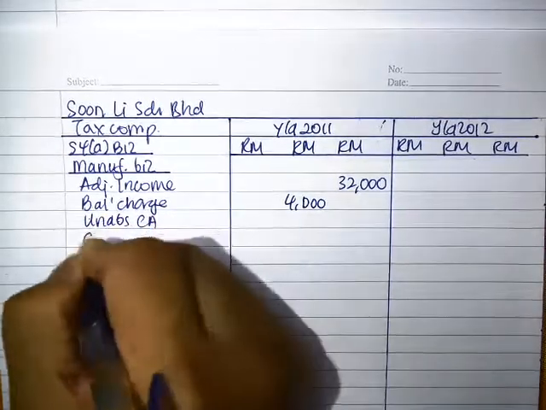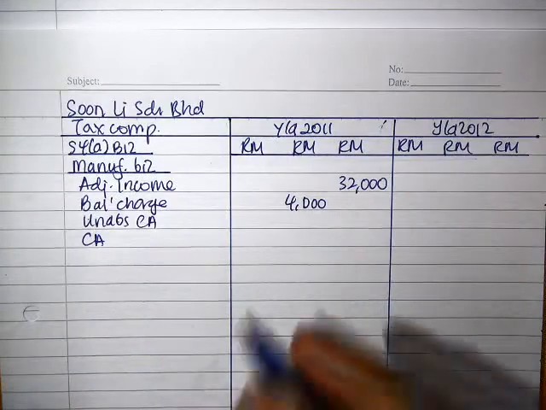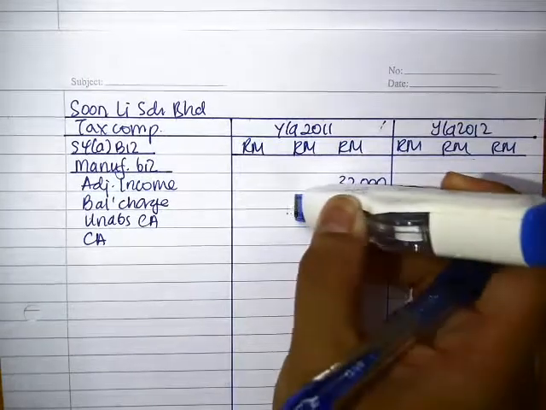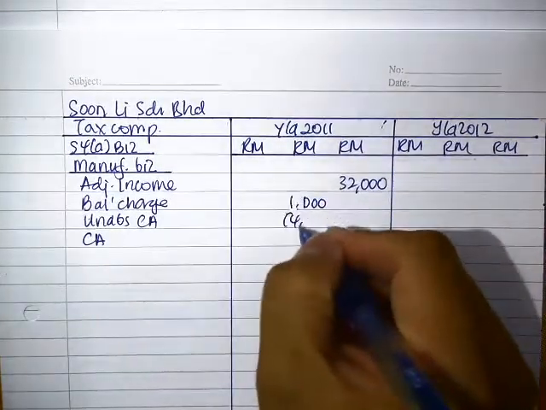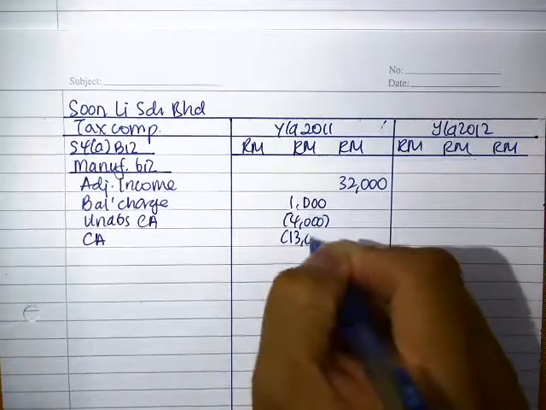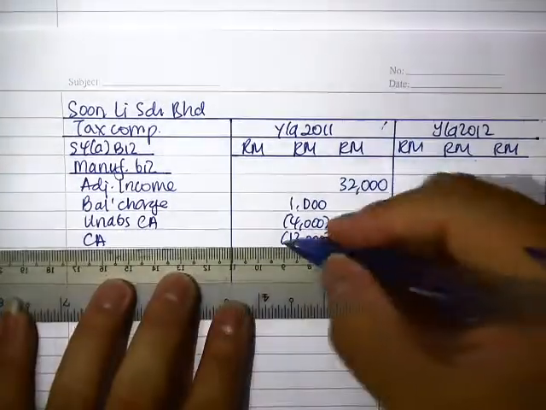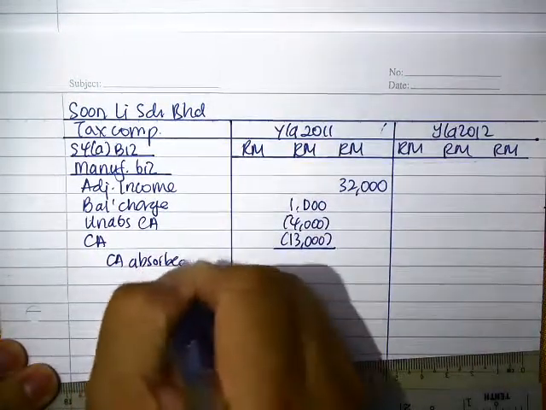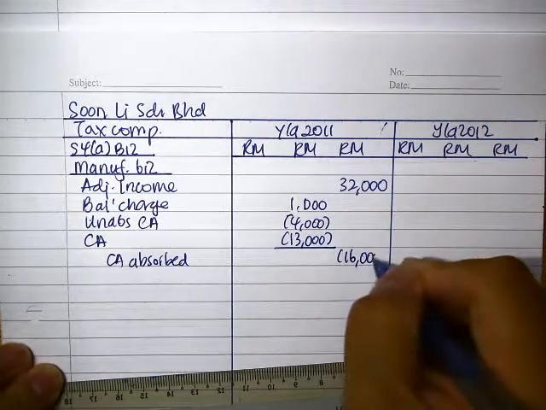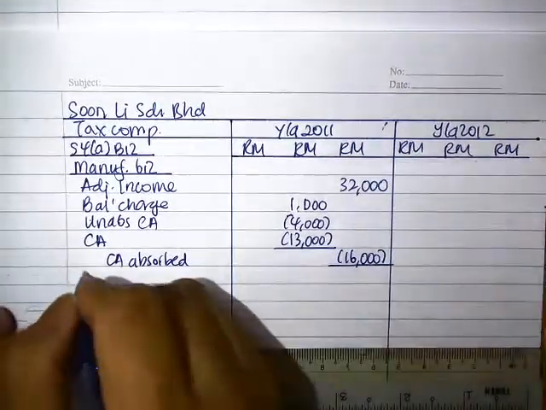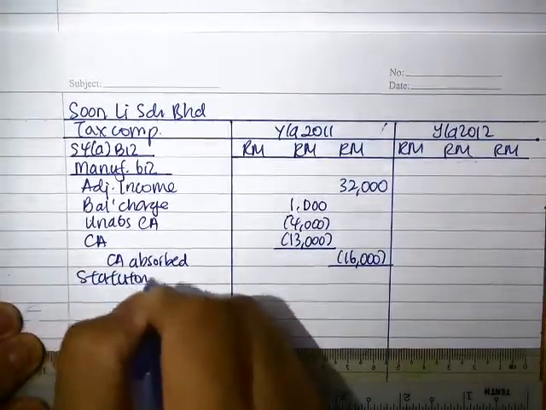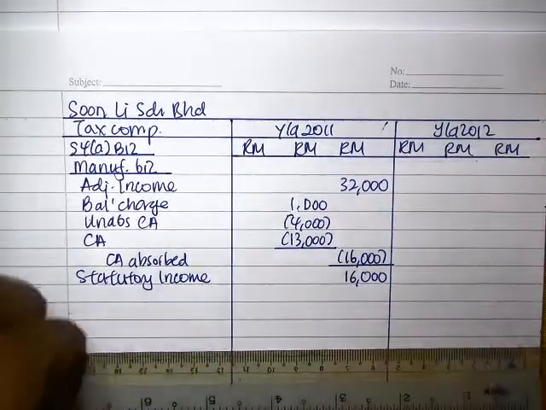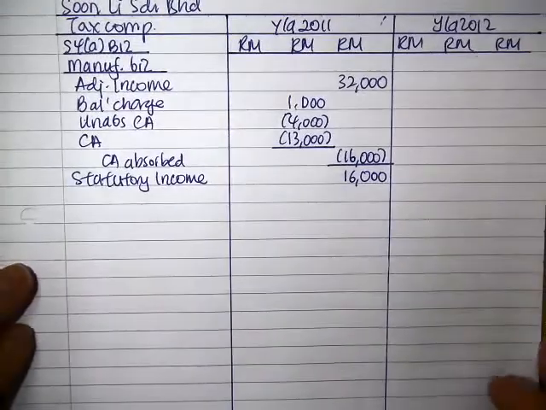The unabsorbed CA is 4,000 and the current year CA is 13,000. That brings us to CA absorbed of 16,000 in total. So the statutory income would be 16,000 for the manufacturing business.